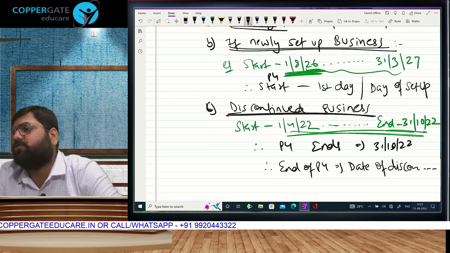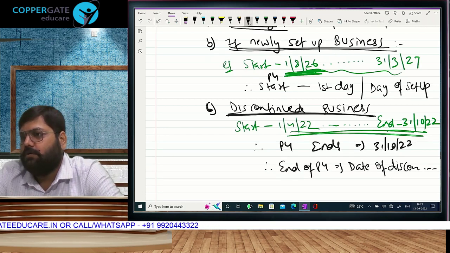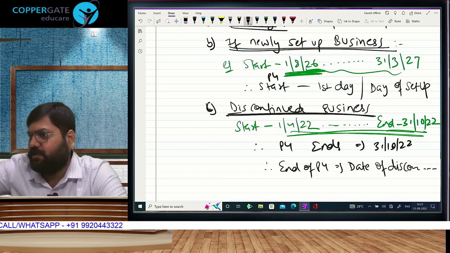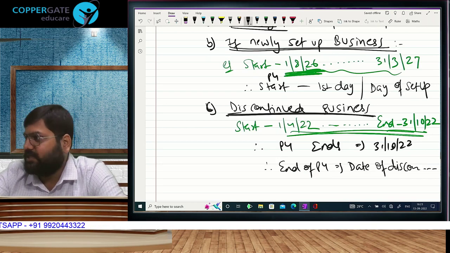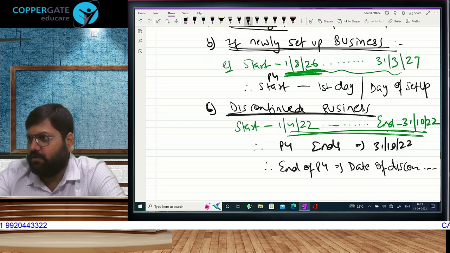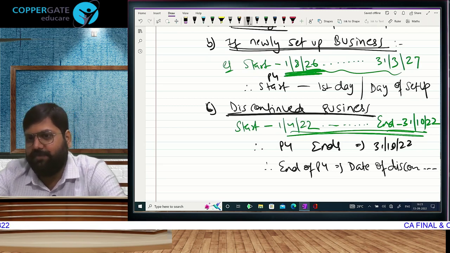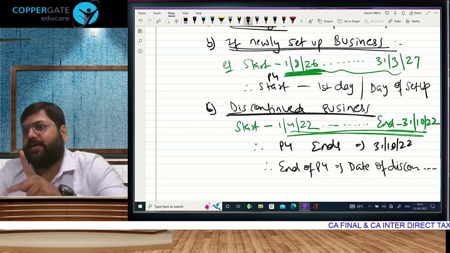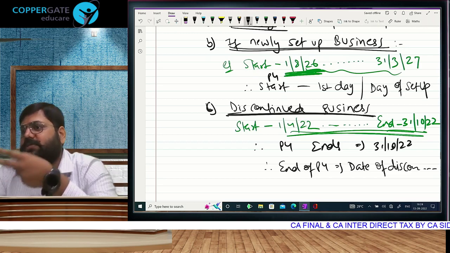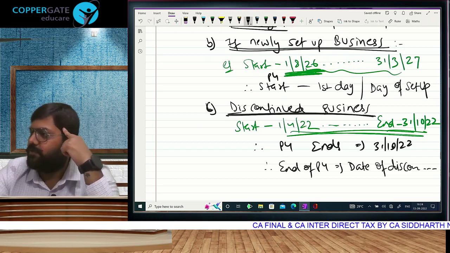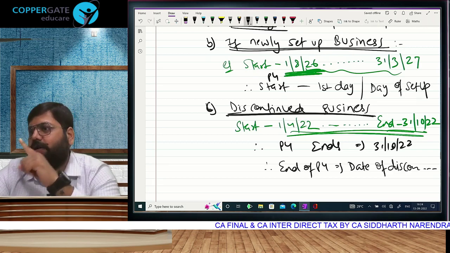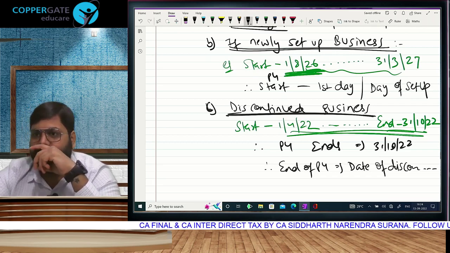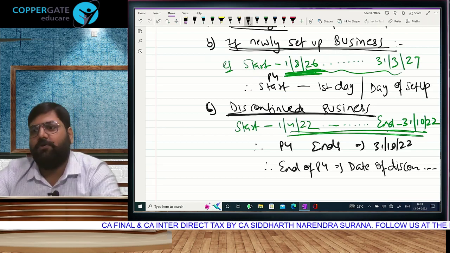So the assessment year is always going to be a period of 12 months, 1st April to 31st March. The previous year will be the year just before the assessment year, which will normally be 12 months. But there are two cases, newly set up business or discontinued business. In case of a newly set up business, it will start from the first day of the setup of business. And in case of a discontinued business, it will end on the date of discontinuance. Otherwise, it will always be April to March.